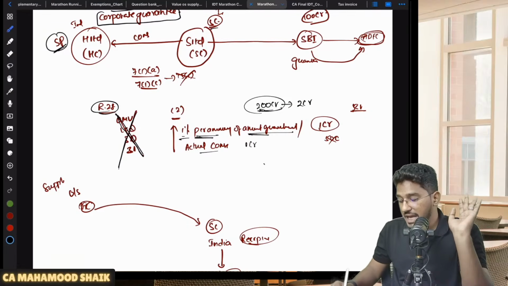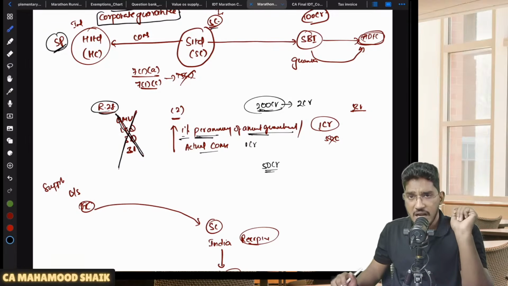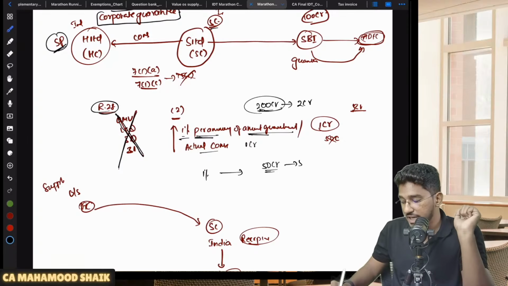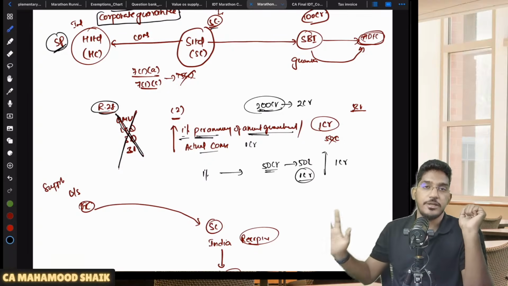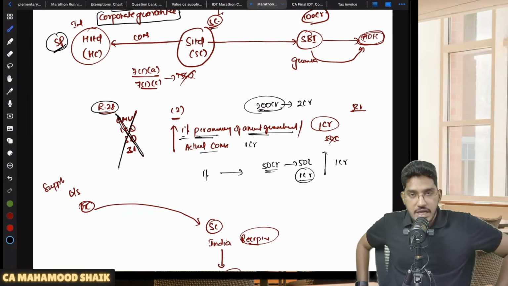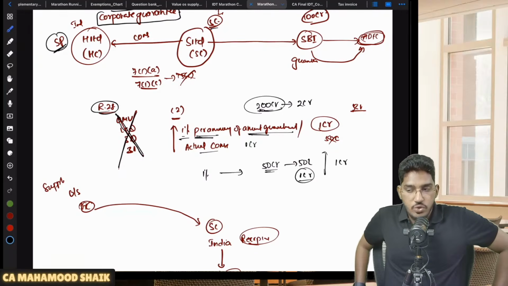Now let us say the amount guaranteed is 50 crore rupees. So 1% of the amount guaranteed will come to 50 lakh rupees. Actual consideration received is 1 crore. Whichever is higher. Which one is higher? 1 crore is higher. So 1 crore will become the value of supply. Able to understand? So in case of corporate guarantees between related persons, don't go by sub rule 1.